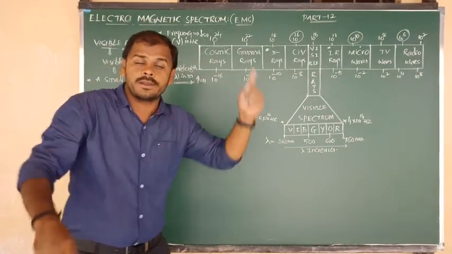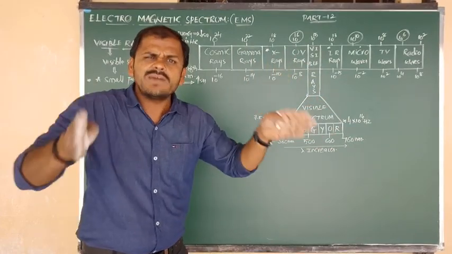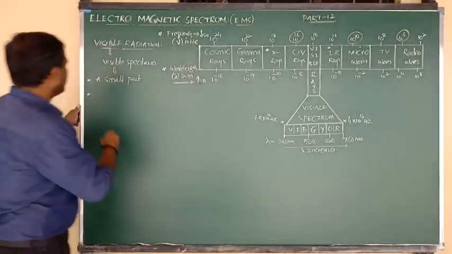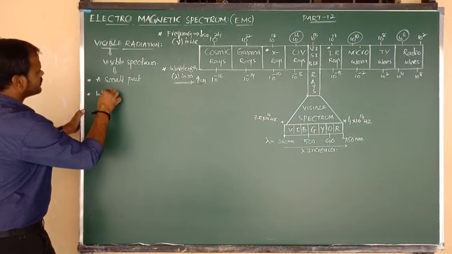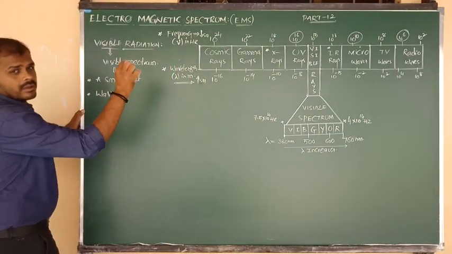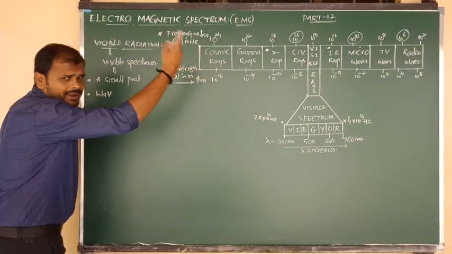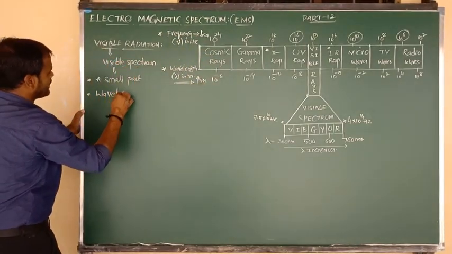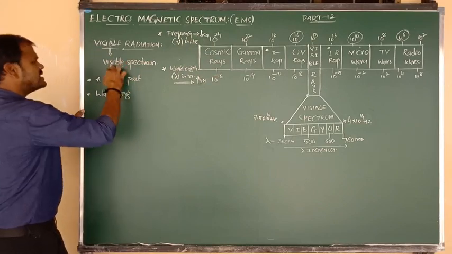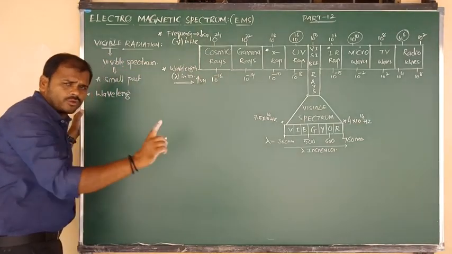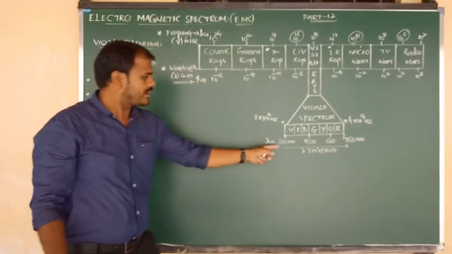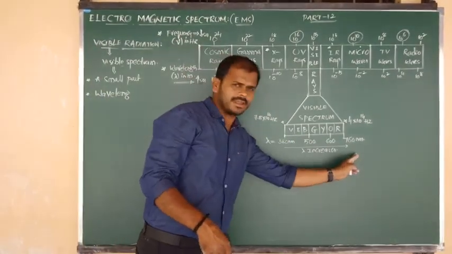This question was repeated in competitive exams: what is the wavelength range of the visible spectrum? In the visible spectrum, left to right, wavelength increases and frequency decreases. How? 380 becomes 760, wavelength increases.